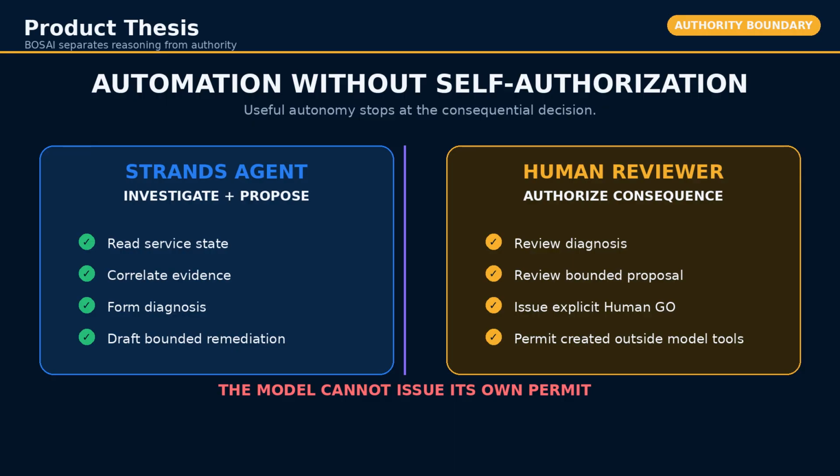The agent can investigate and prepare a bounded action. It cannot create the approval required to execute it. Human go and permit issuance remain outside the model's registered tools.